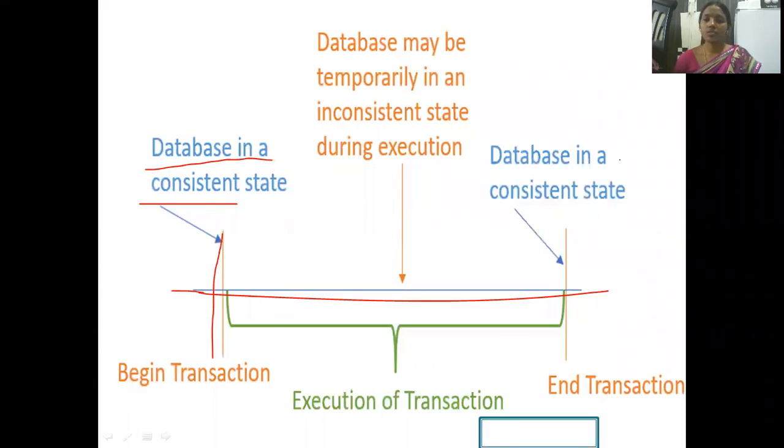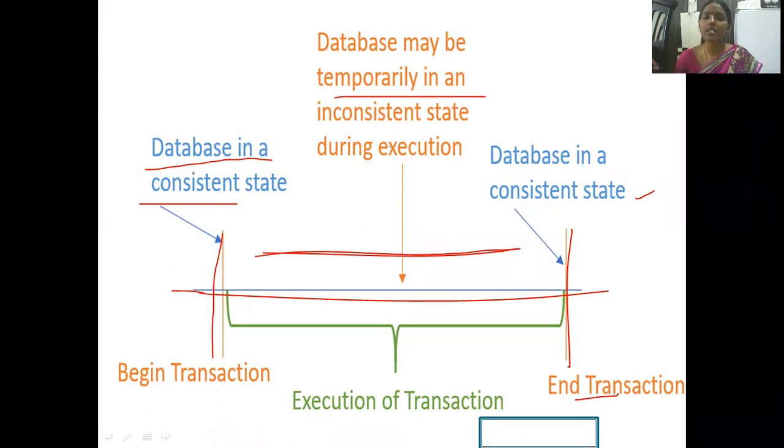Now, this is the database after the transaction ends. So the database is in a consistent state. That means before the transaction the database is in a consistent state, and after the transaction also the database is in a consistent state. While doing a transaction, data may temporarily be in an inconsistent state. Your database may be inconsistent while making a transaction. Clear? So this process we call the execution of a transaction.